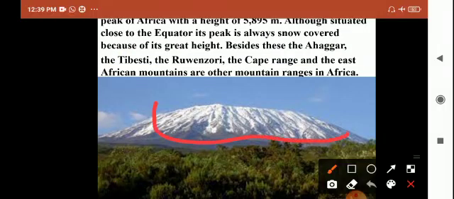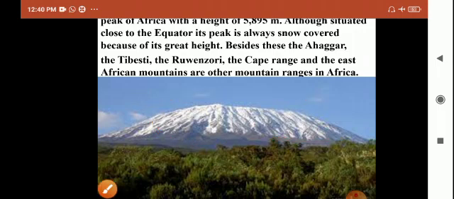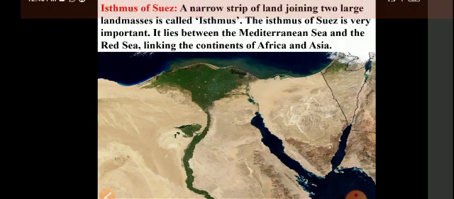Why is this Kilimanjaro range always covered with snow? Because of its great height. It is a great height, even though this Kilimanjaro range is located very close to the equator. Apart from Kilimanjaro, many other ranges are there in Africa: Ahaggar, Tibesti, Rwenzori, Cape Range, East African mountains, and other mountain ranges in Africa.